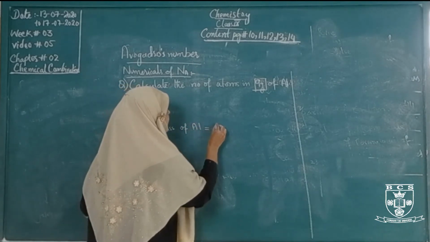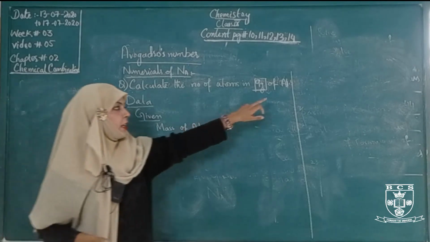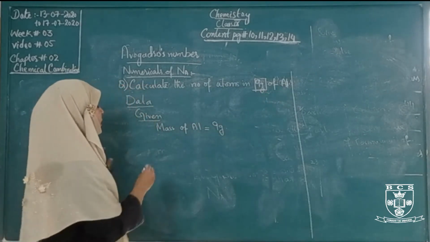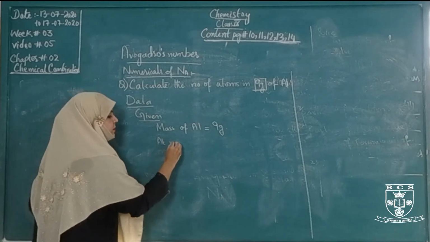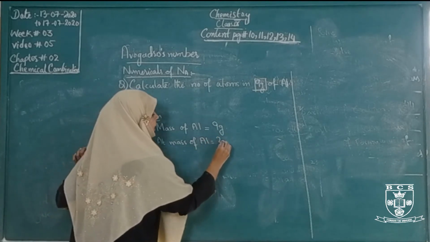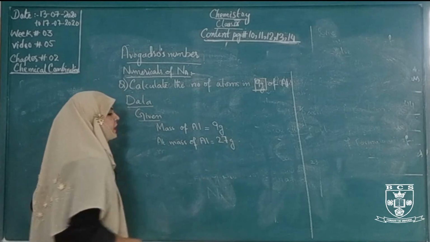Mass of aluminium is 9 gram, and this is an atom, not a molecule, because here it is present in single state. The atomic mass of aluminium is 27 gram.